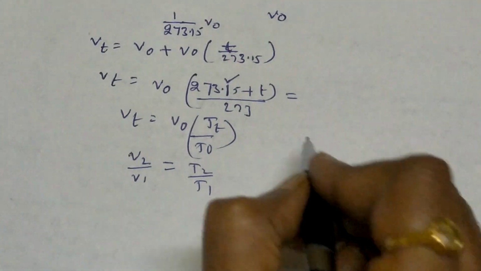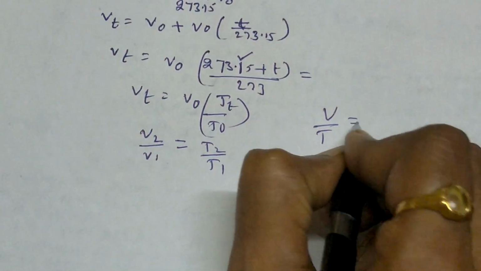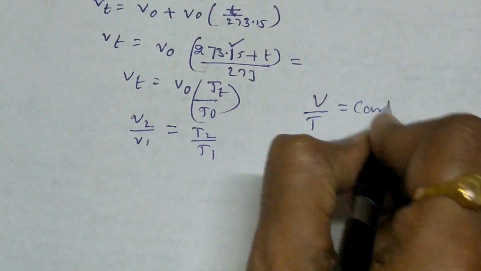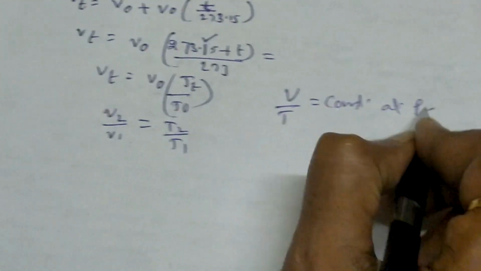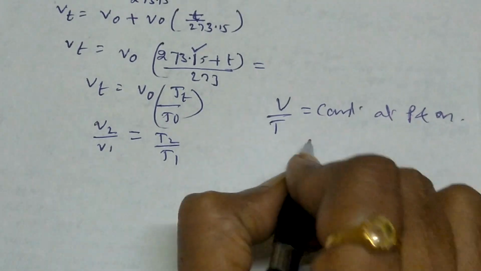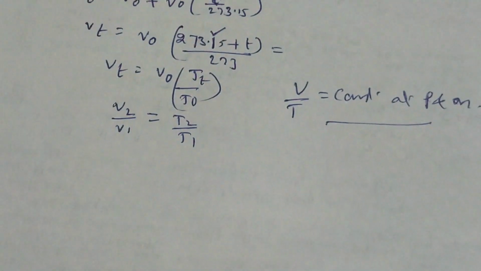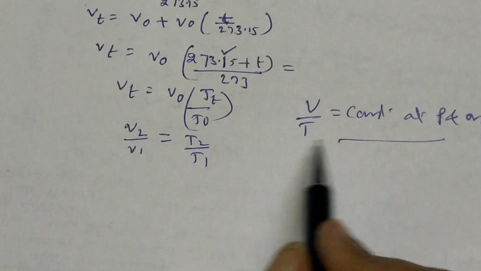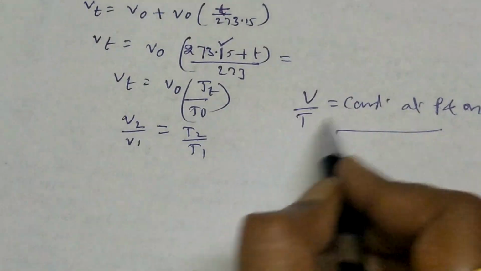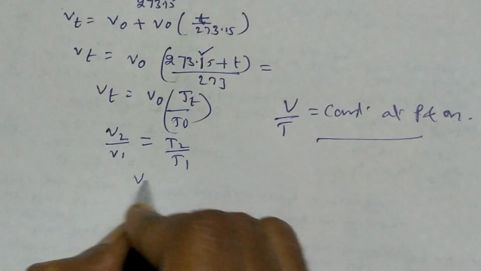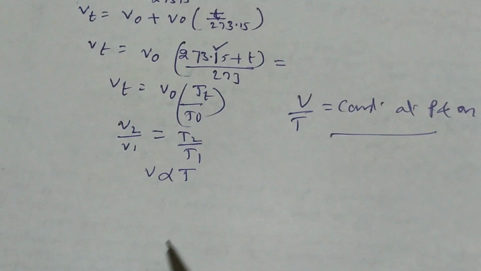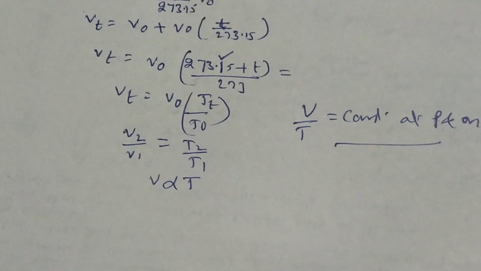That means V by T equal to constant at constant pressure and mass. This is the Charles law. That means V is directly proportional to T. If you see the constant, this V is directly proportional to T. That is the Charles law.